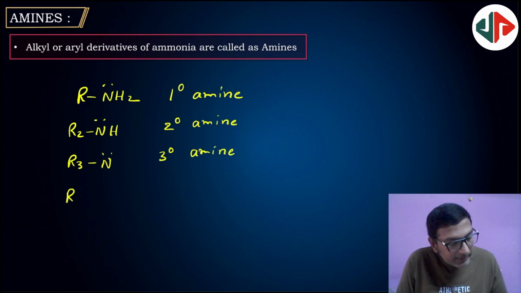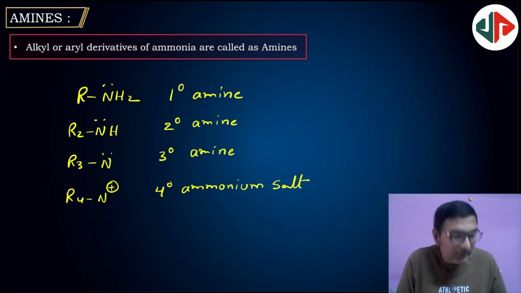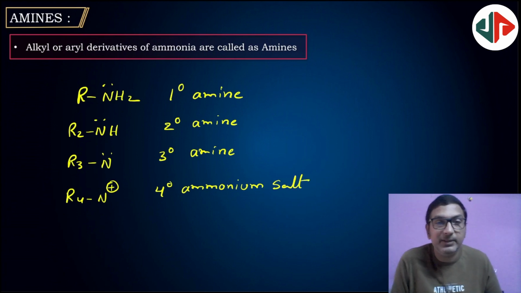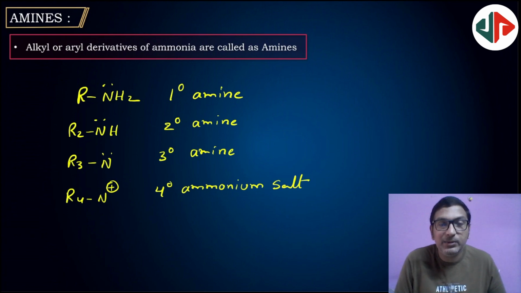If it is R4N+, quaternary ammonium salt. Quaternary ammonium salt. These are different types. All these are derivatives of ammonia.